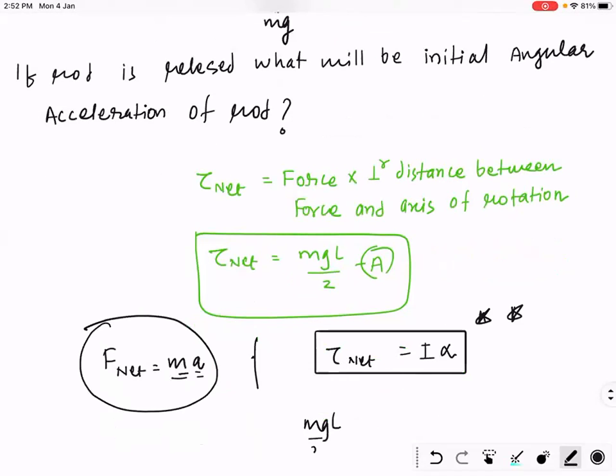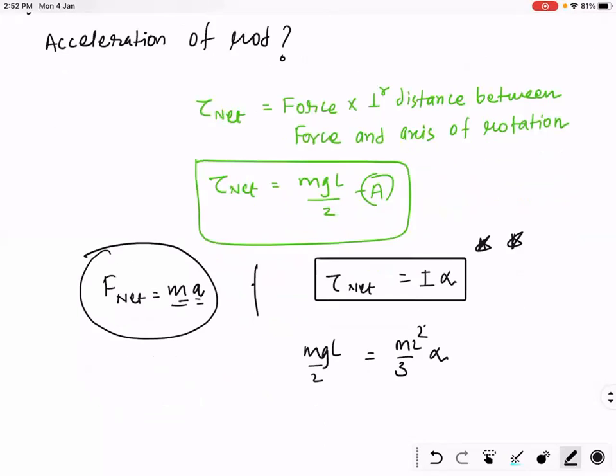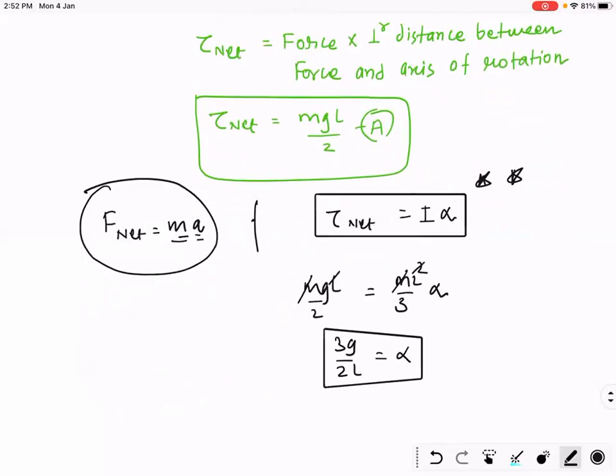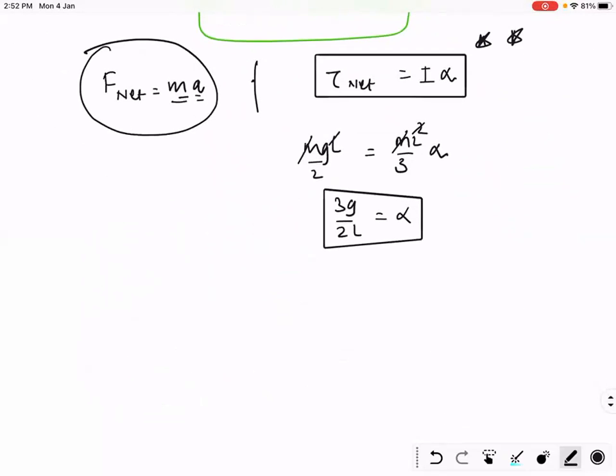Torque is mgl by 2, and moment of inertia of rod about its one end is ml square by 3. I hope you remember. Into alpha. L got cancelled, M got cancelled. Your answer is 3g by 12. Happy? Now let's learn one more concept.